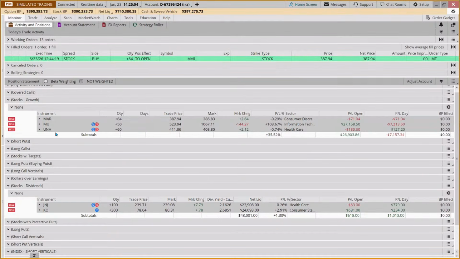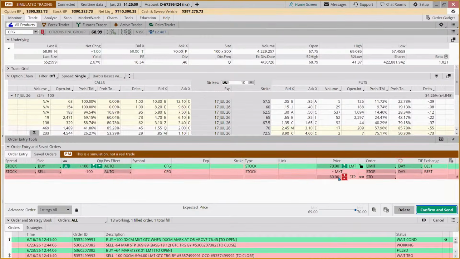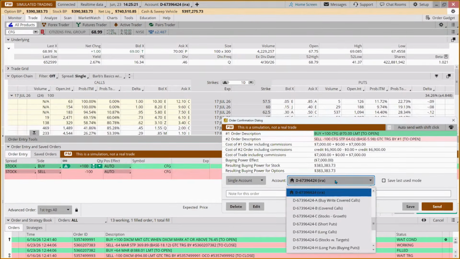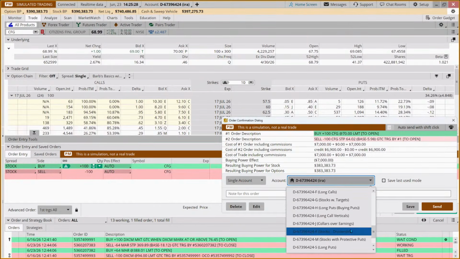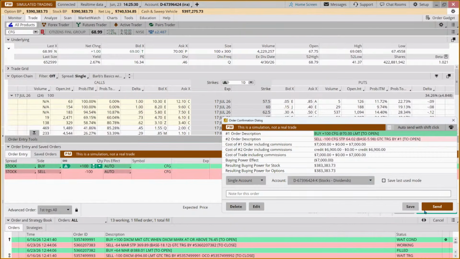Well, I mean that this is going to be our initial stop. And if the stock continues to go up, then over time, we may well want to move that stop up. And we're going to put this in our dividend stock group, stocks with dividends.